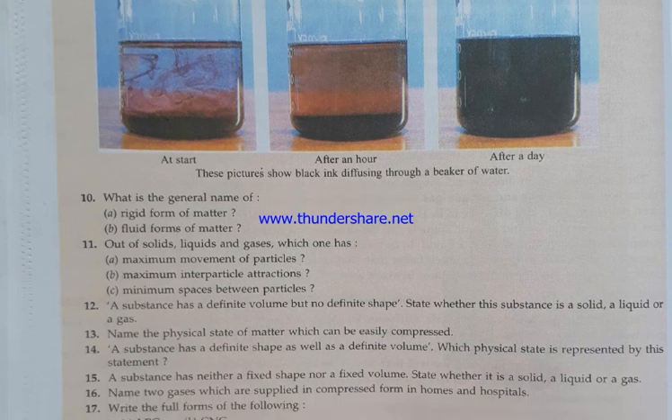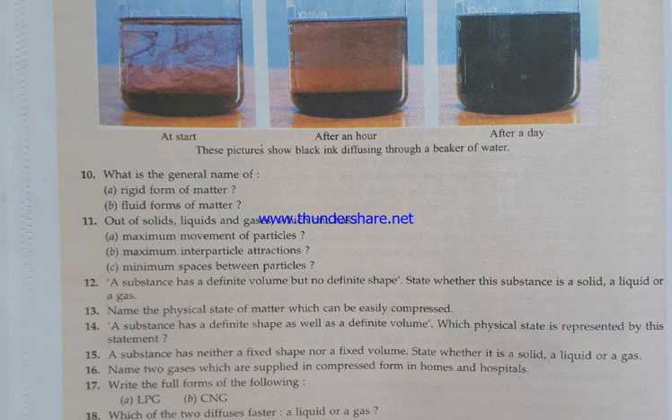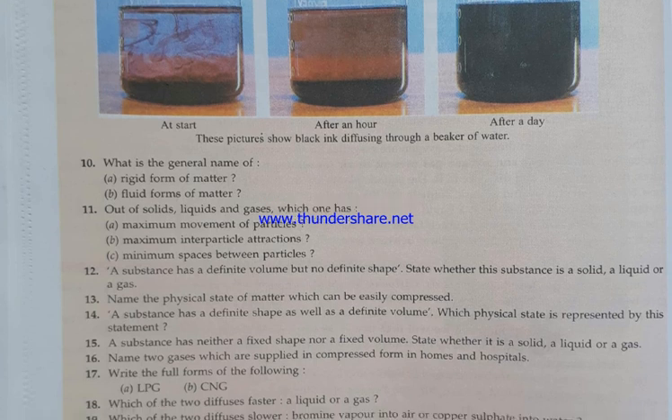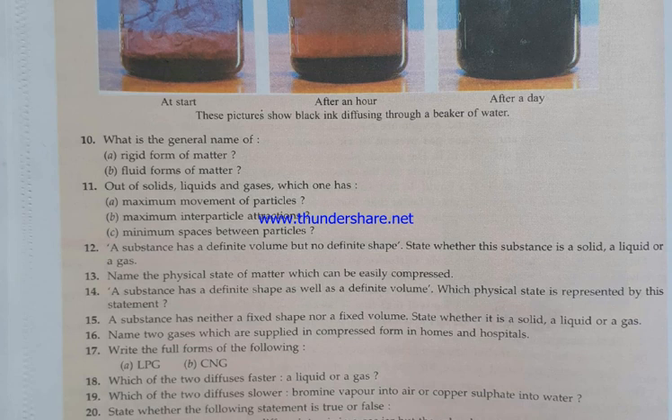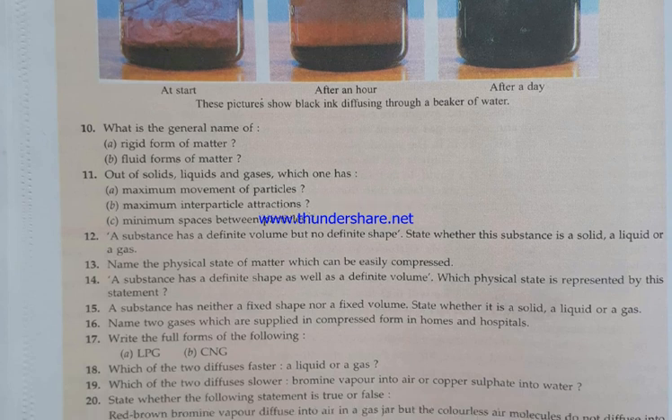What is the general name of the rigid form of matter? Solid. Fluid forms of matter: gas or liquids. Out of solid, liquid and gases, which has maximum movement of particles? Gases. Maximum interparticle attraction: solids. Minimum space between particles: solids. A substance having definite volume but no definite shape is liquid. Name the physical state of matter which can be easily compressed: gases.